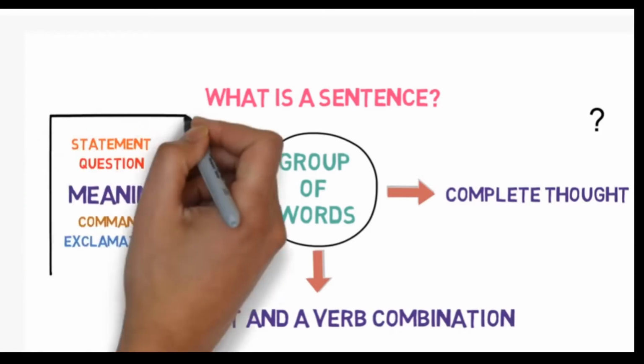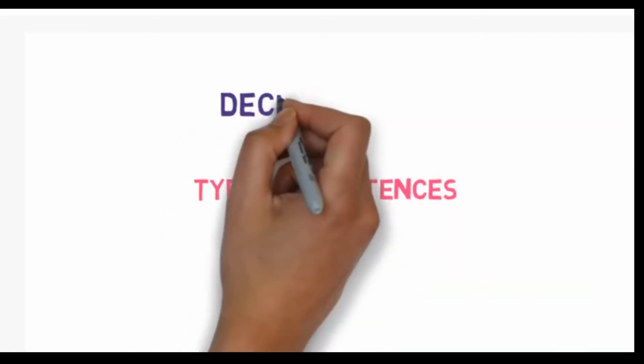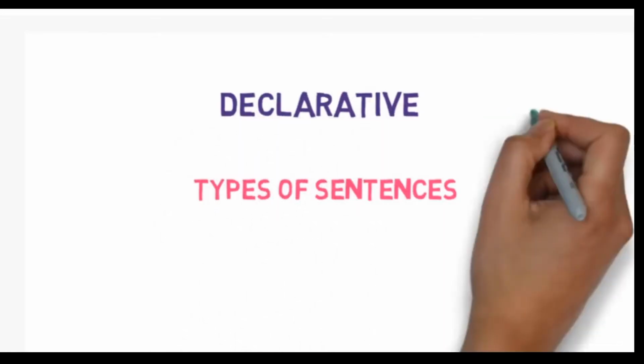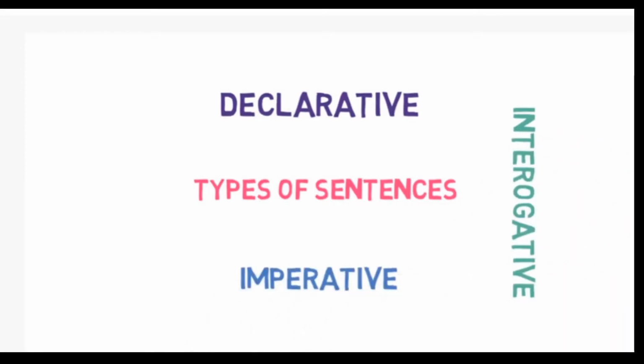Based on different meanings or thoughts, sentences are mainly divided into four types. First, declarative sentences. Second, interrogative sentences. Third, imperative sentences. And fourth, exclamatory sentences. Let's understand each of them.